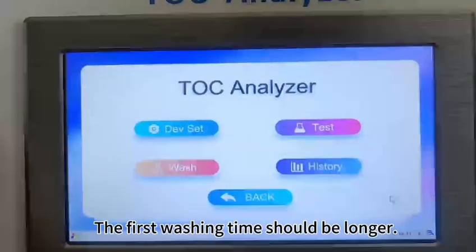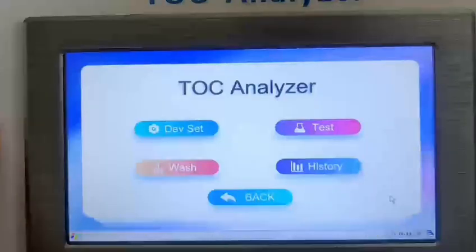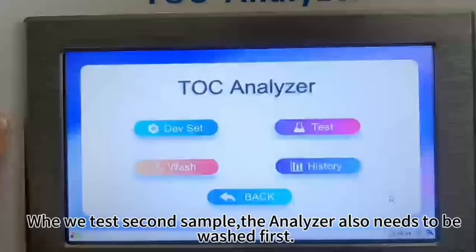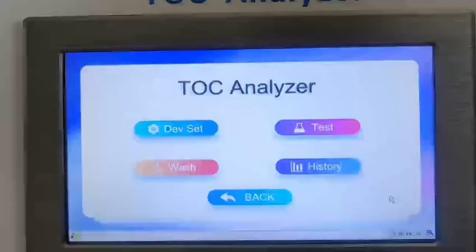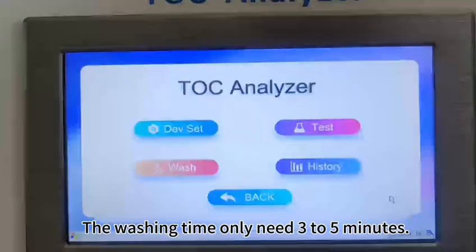The first washing time should be longer. When we test the second sample, the analyzer also needs to be washed first. The washing time only needs 3 to 5 minutes.